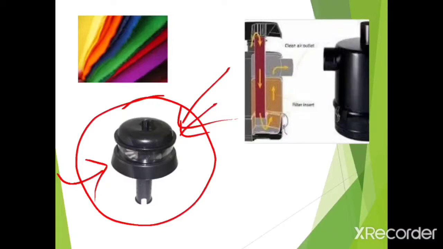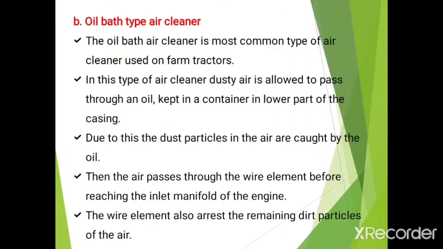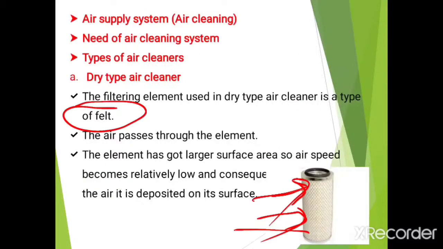The heavier dust particles are thrown outside, and after that the air passes to the main cleaner. I will send the link regarding the air pre-cleaner so you will get a better idea. Now let's see how the dry type air cleaner works.